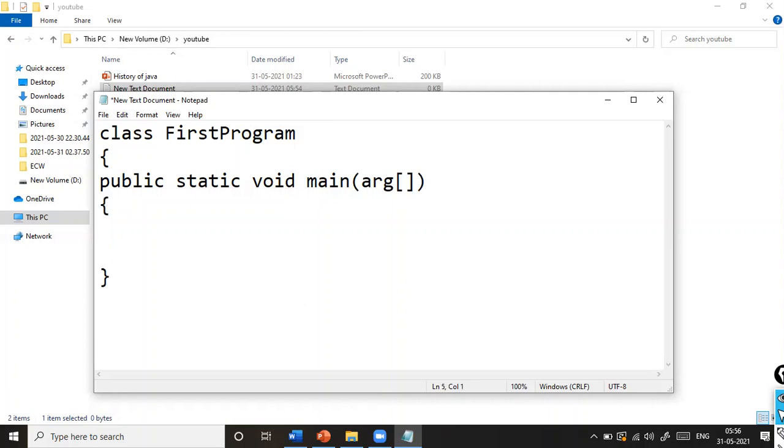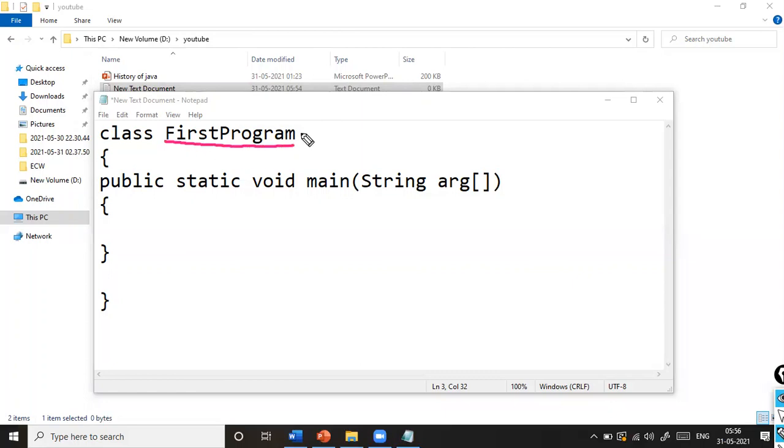Closing the parenthesis, again the method block. And what kind of array is it? When we're talking about an array, we have to tell whether it's an integer type array or a character type array. So the main method is holding an array of type String. If you look here, this is the name of the class. FirstProgram is called the class name.